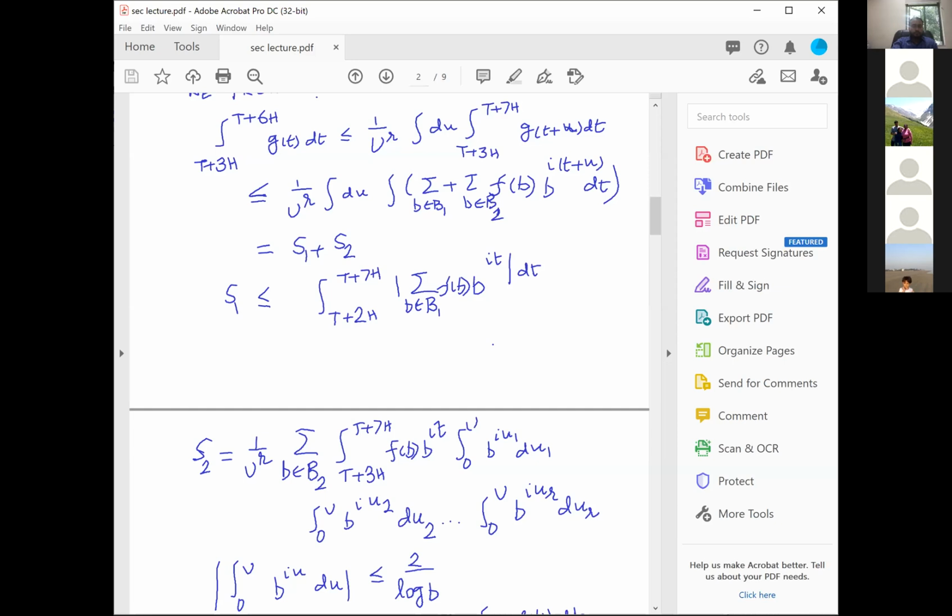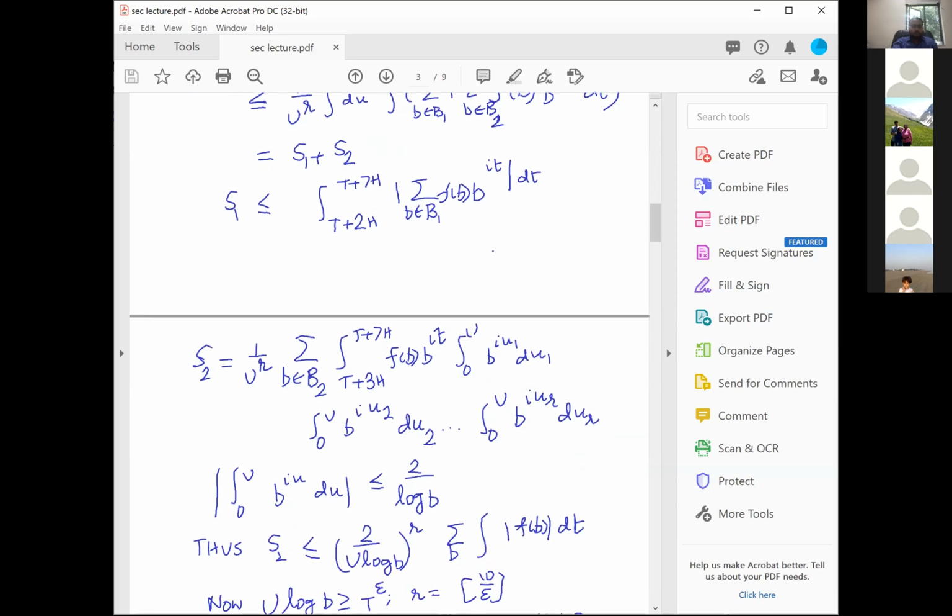Both are of course absolute value 1, and therefore that will give you a 2, and there's a log b in the denominator. Oh, I should have probably put an absolute value sign, but that's okay, I forgot. Therefore this integral 0 to u, b power iu du is less than or equal to 2 over log b.